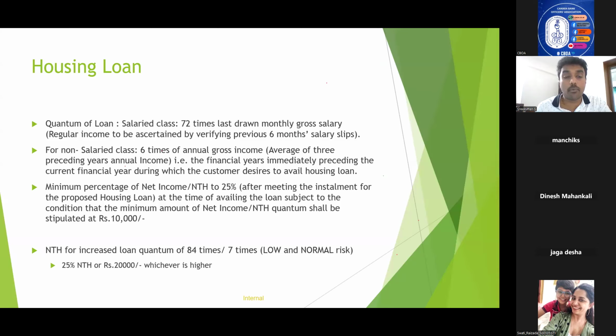One important point here is, you can consider 84 times and 7 times of loan quantum only in the case of low and normal risk customers, not for high risk customers. So this is the general guideline with regard to housing loan in terms of quantum. The general quantum is 72 times, 6 times. But if you need to consider 84 times, 7 times, NTH should be 25 percentage, 20,000.